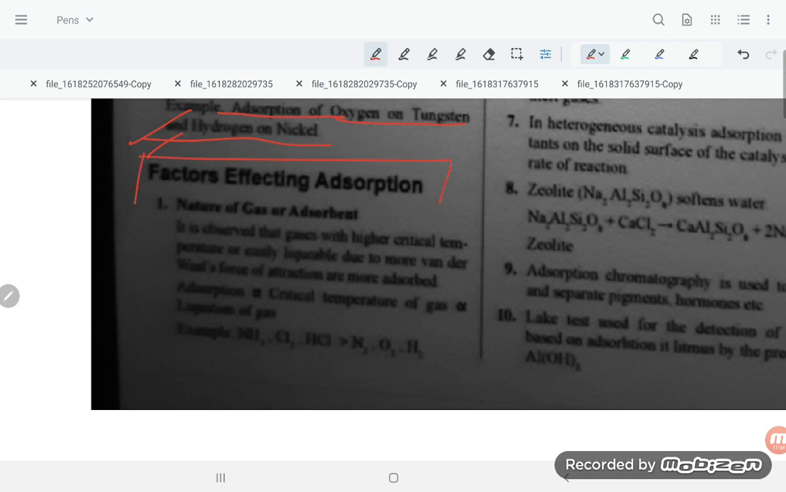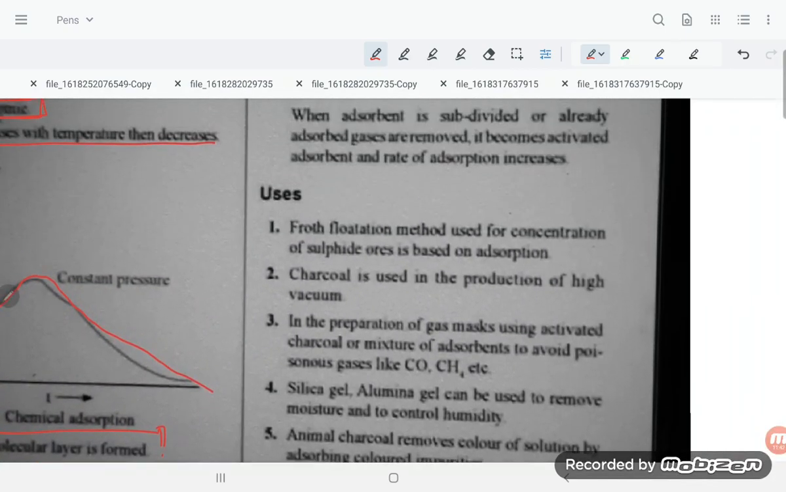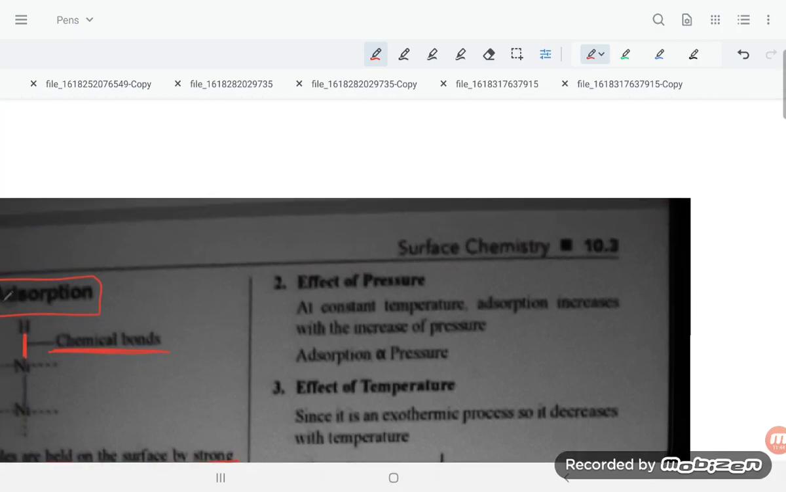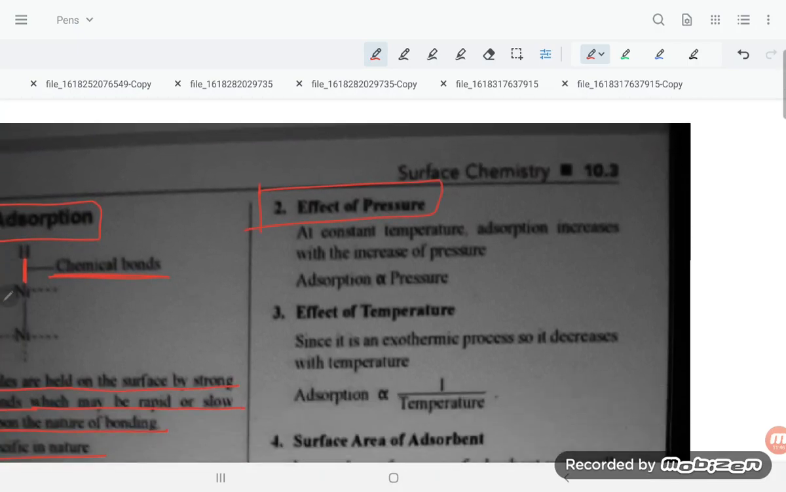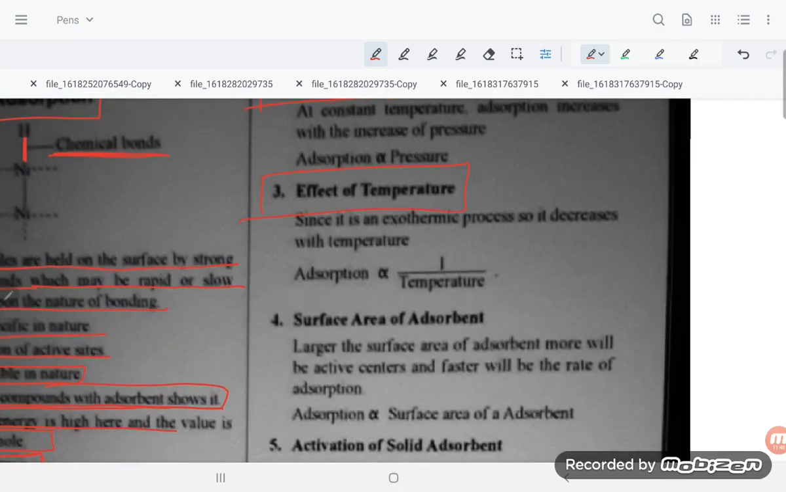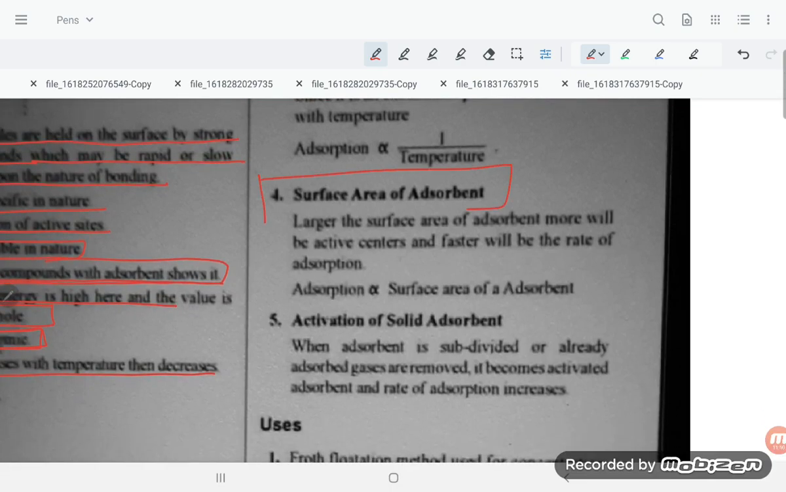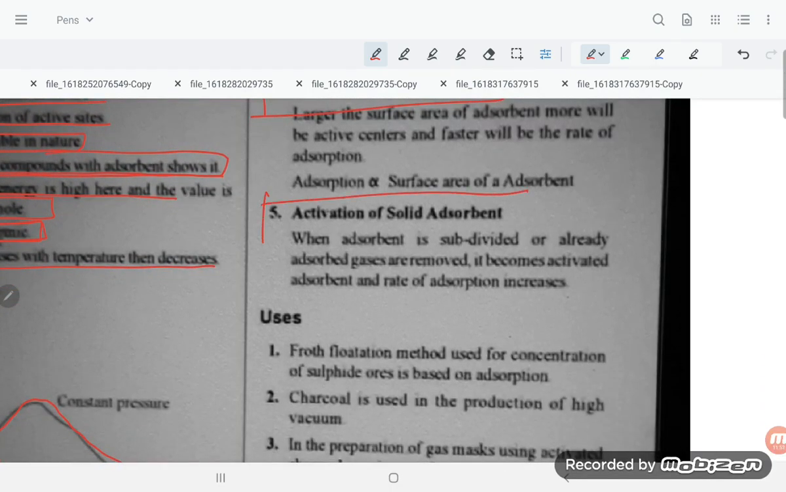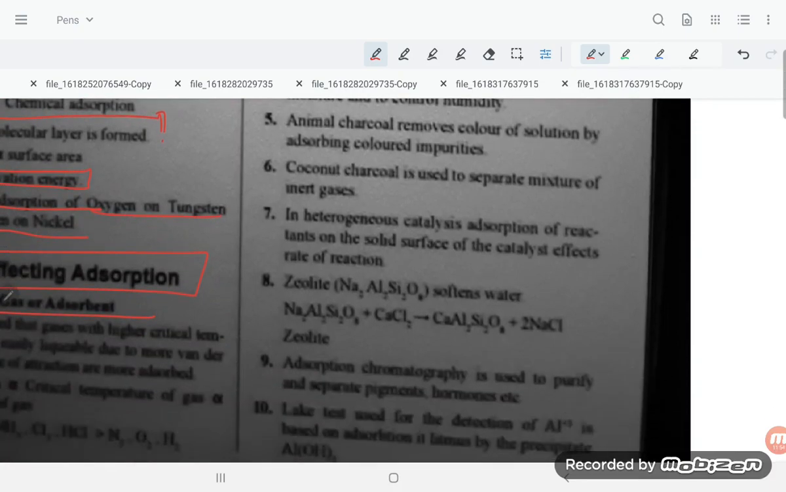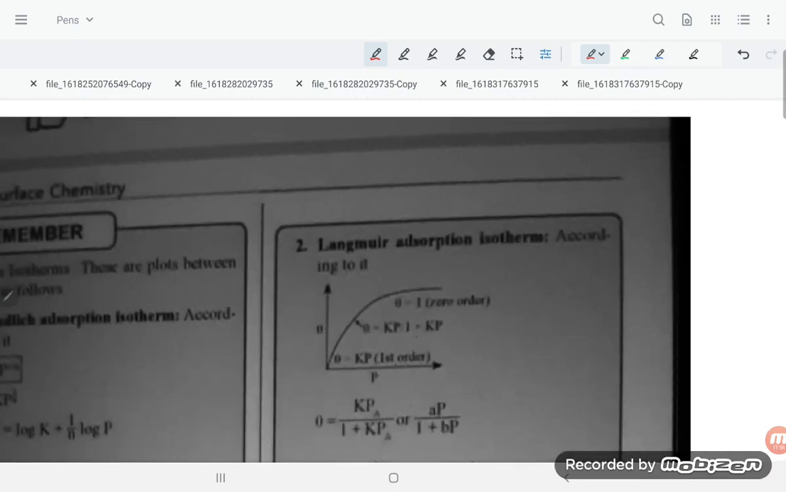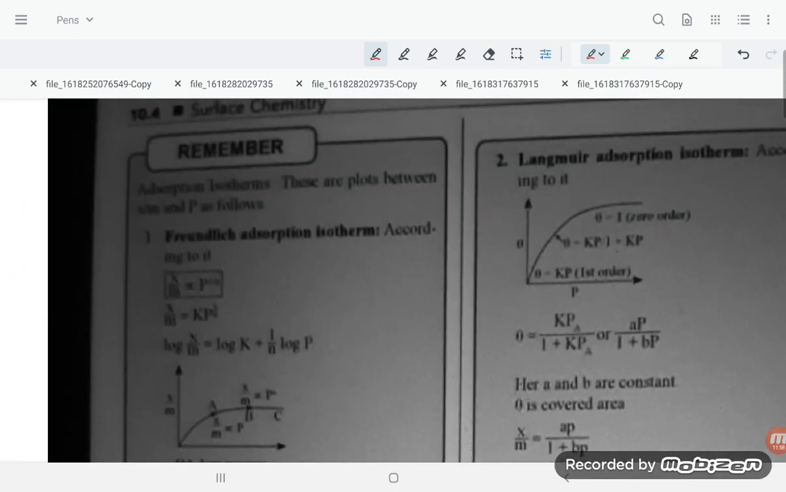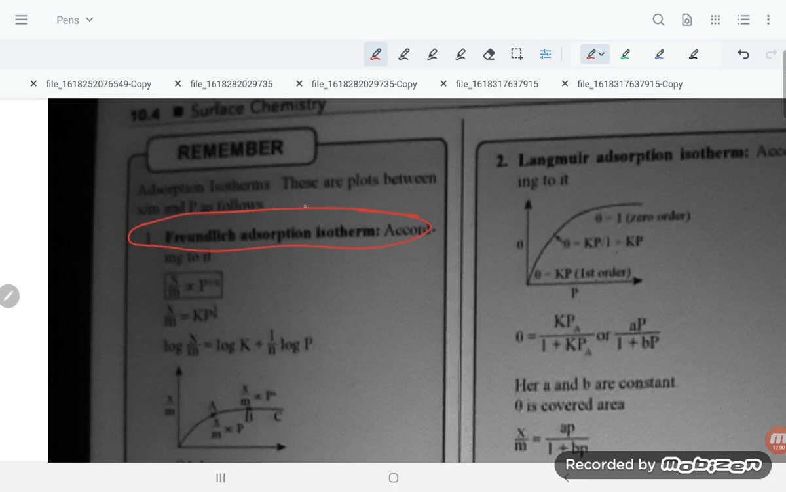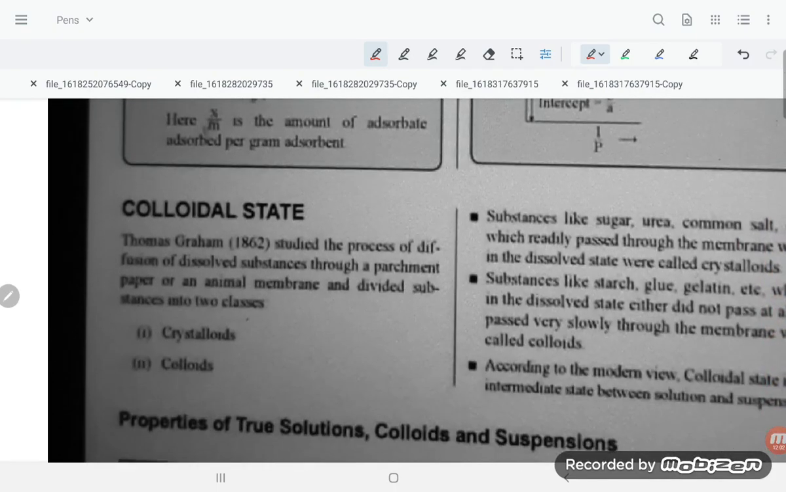Factors affecting adsorption: nature of gas adsorbed, effect of pressure, effect of temperature, surface area of adsorbent, activation of solid adsorbent, and finally we have to do the uses of adsorption. Next point, we will study Freundlich's adsorption isotherm in the next video.